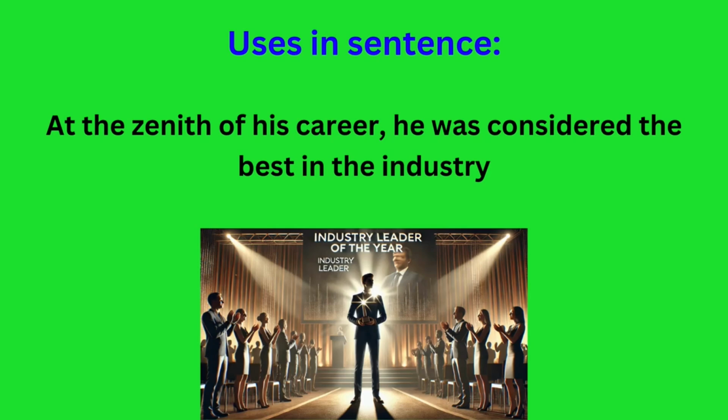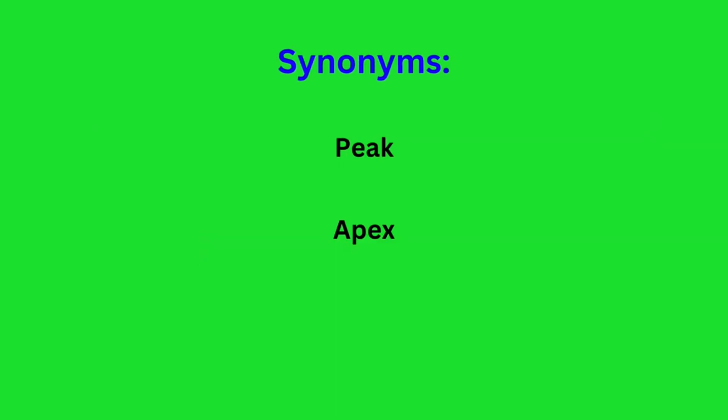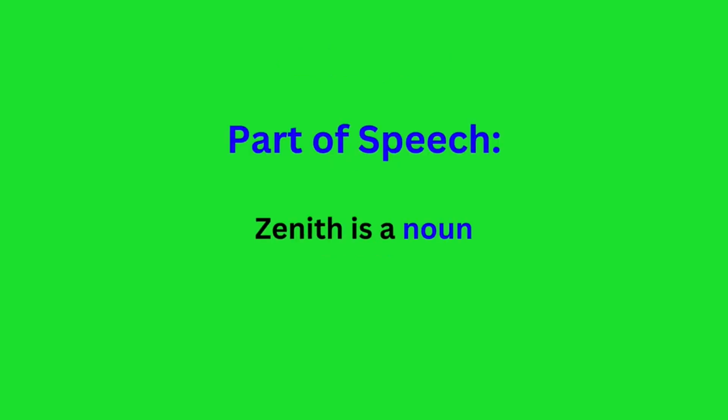Now it's your turn. Can you use zenith in a sentence? Comment below with your example. Synonyms: peak, apex. Antonyms: nadir, bottom. Part of speech: zenith is a noun.